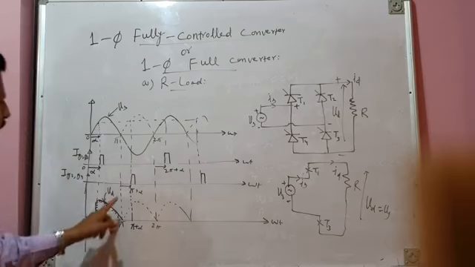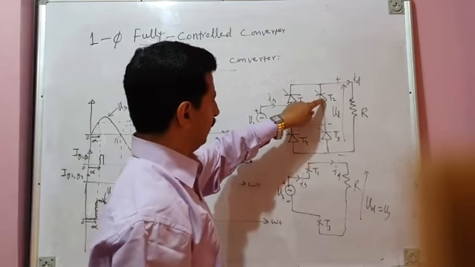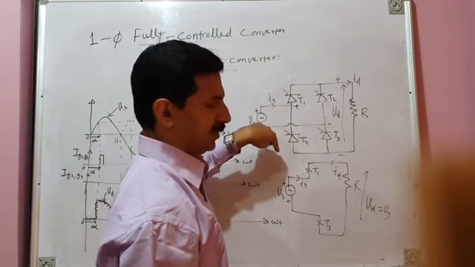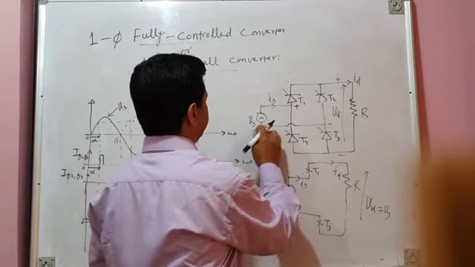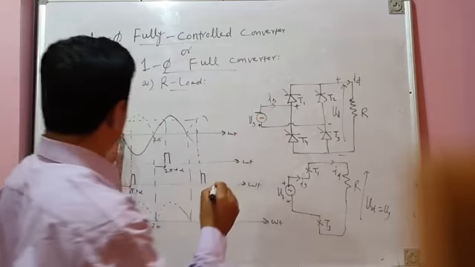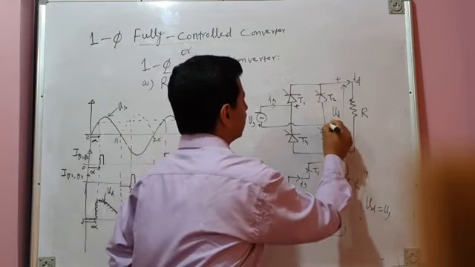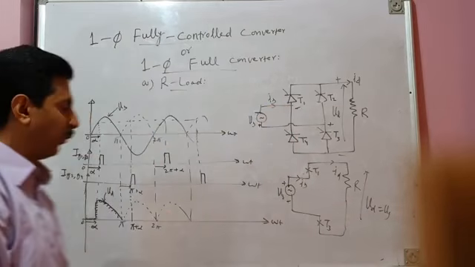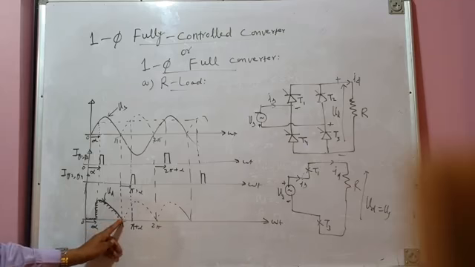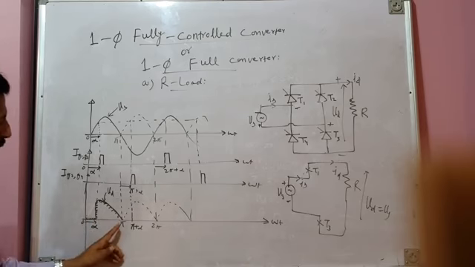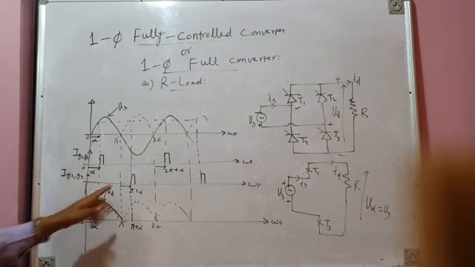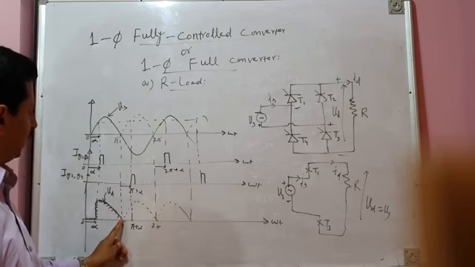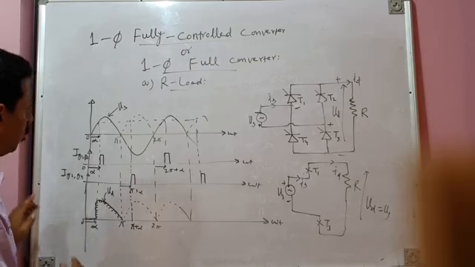At pi plus alpha, another pair of devices, T2 and T4, is fired, because the source voltage has now reversed its polarity and the negative half cycle of source voltage is there. So this terminal is positive with respect to this terminal. T2 and T4 both are waiting for the firing, and they are fired after a delay of alpha electrical degrees. So that means from pi to pi plus alpha, load voltage is 0 and load current is also 0.